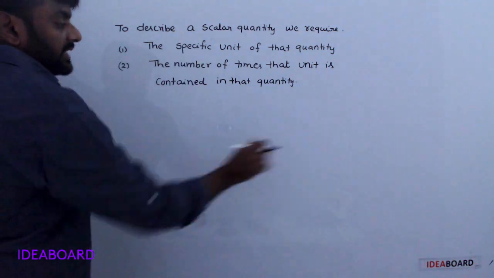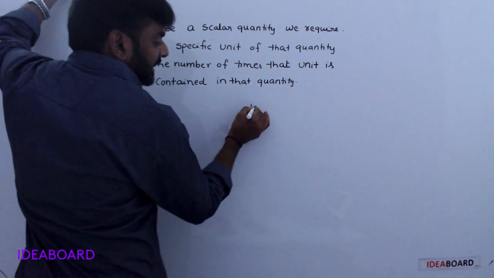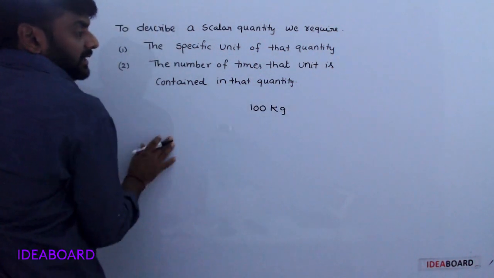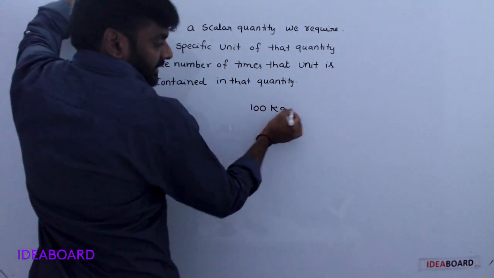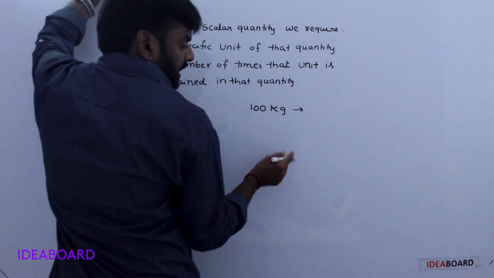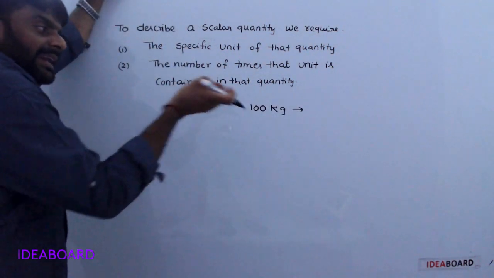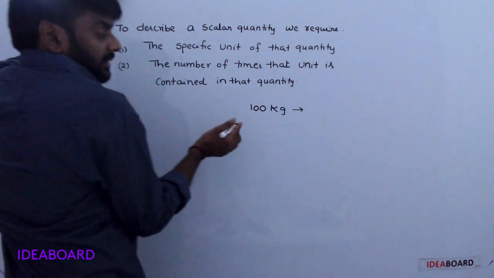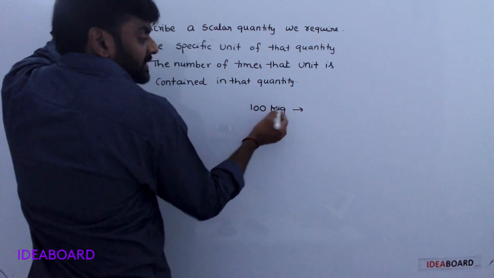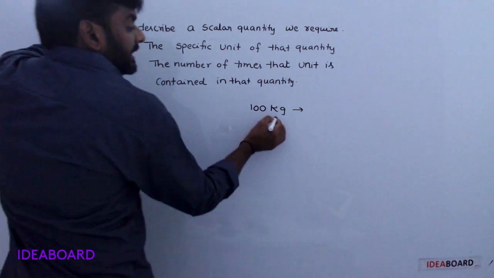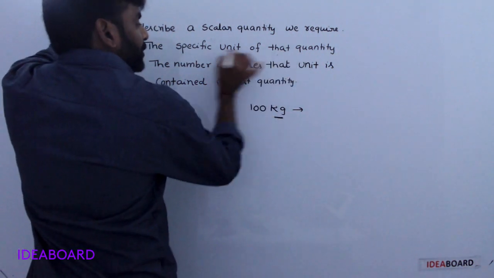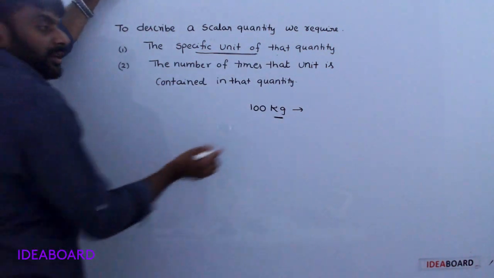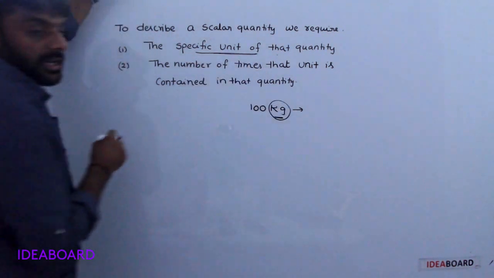For example, 100 kg rice, that means mass, the weight of the rice packet is 100 kg. Here kg represents the unit.